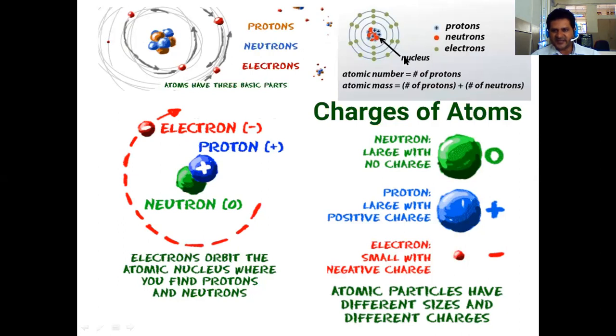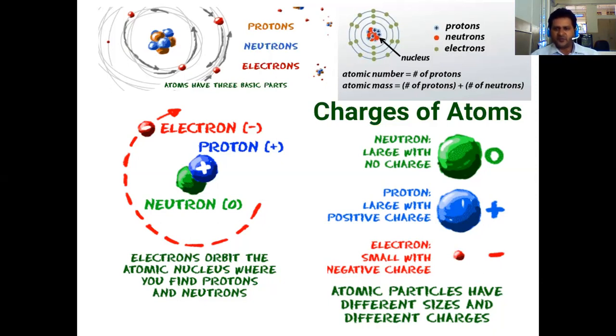Its center is the nucleus. These are called nucleons, and the electrons are revolving around the nucleus. If you take any atom, hydrogen, carbon, oxygen, nitrogen, any atom, it basically consists of a central nucleus containing protons and neutrons. Electrons are revolving around the nucleus in a particular type of shell or orbit.